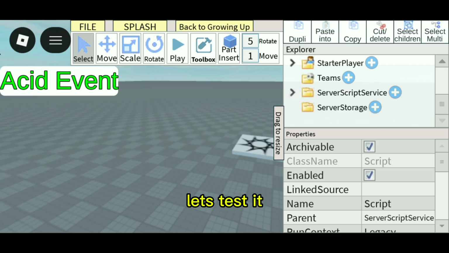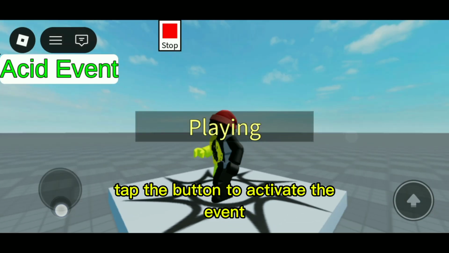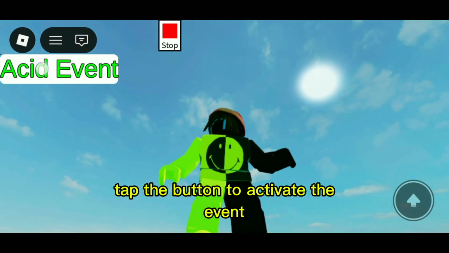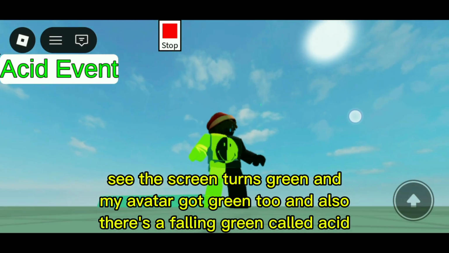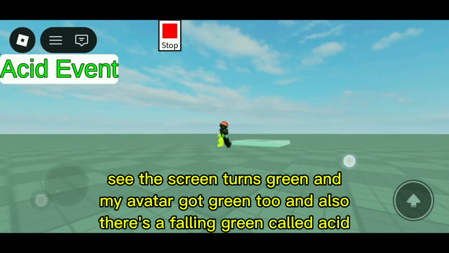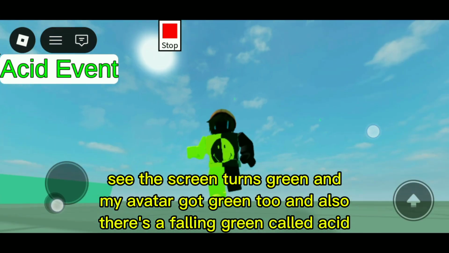Let's test it. Tap the button to activate the event. See, the screen turns green and my avatar gets green too, and there's also falling green called acid.